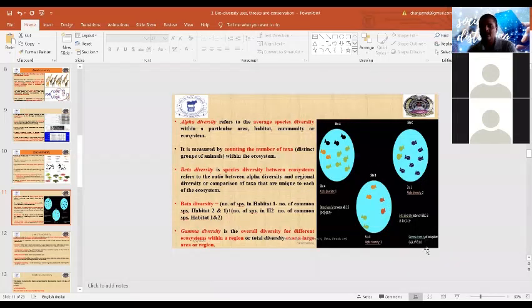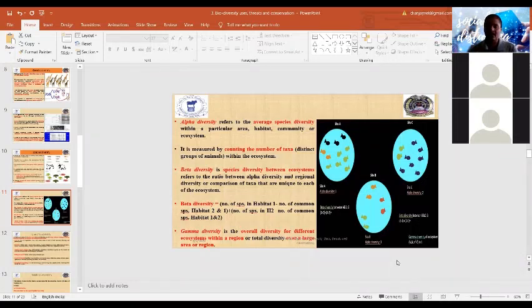So that is 5. This is the total diversity of the species prevalent in different ecosystems. You may compare among 2, 3 or 4 ecosystems. That is called gamma diversity.